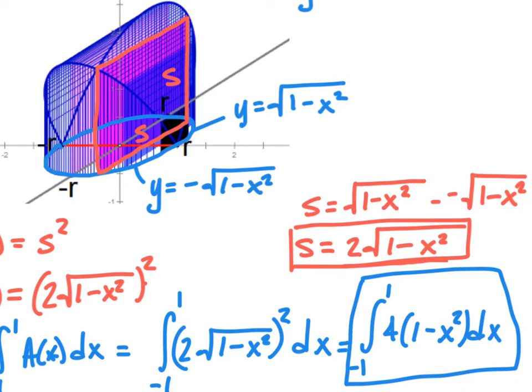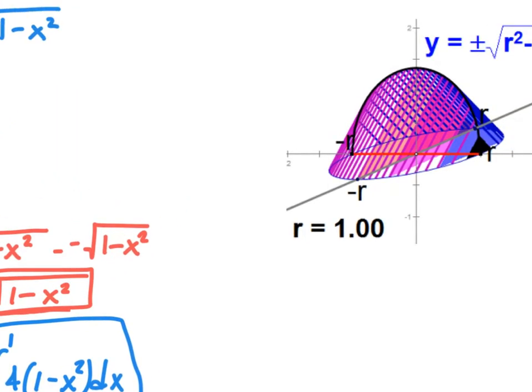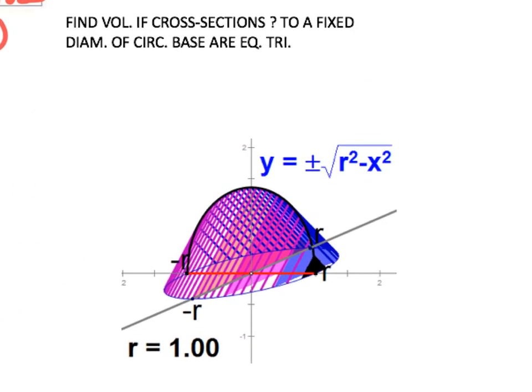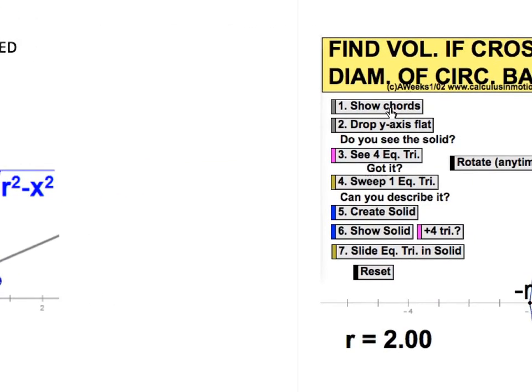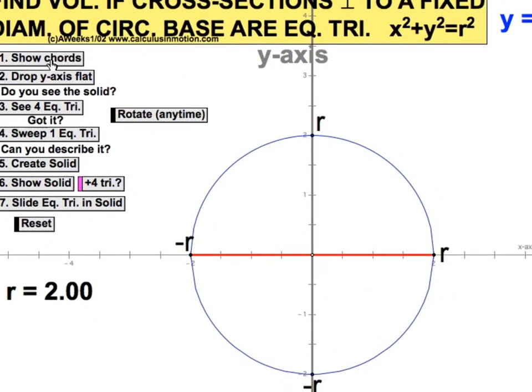Let's take a look at another one real quick. We want to do a very similar problem, but we want to find the volume of a figure on a fixed circular base. So here's our circle again, and our slices are equilateral triangles. Let me show you guys the animation of what this is going to look like real quick.